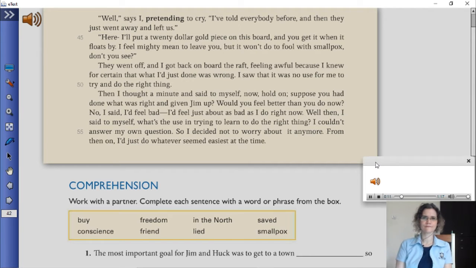Here, I'll put a $20 gold piece on this board, and you get it when it floats by. I feel mighty mean to leave you, but it won't do to fool with smallpox, don't you see?